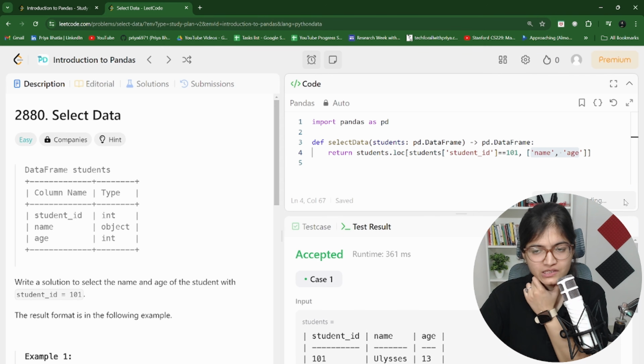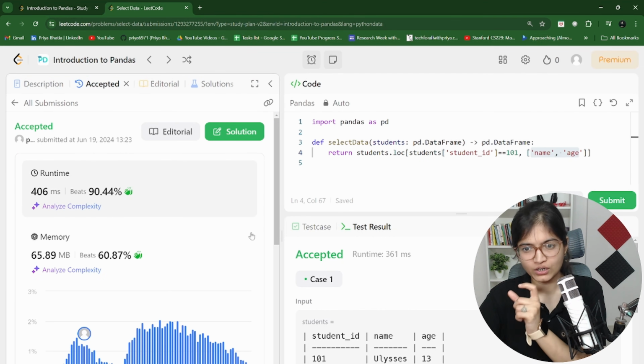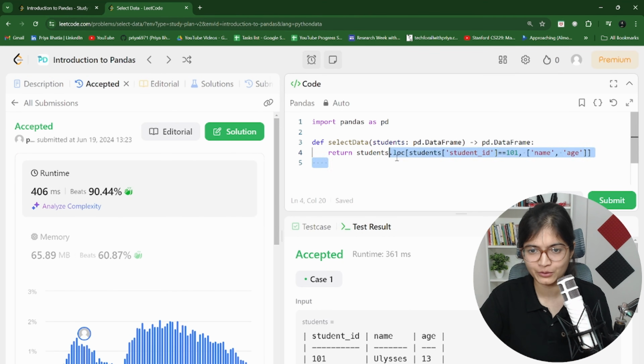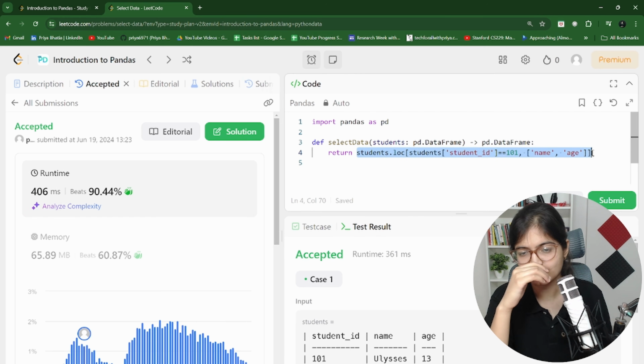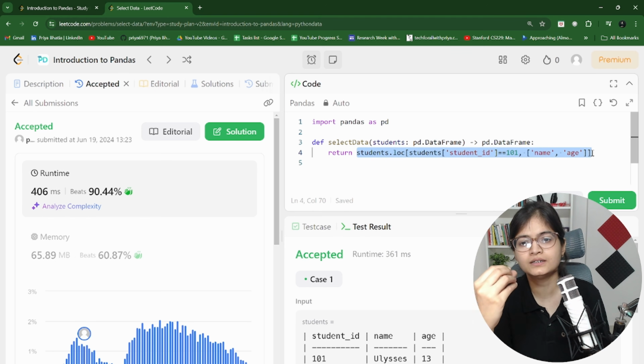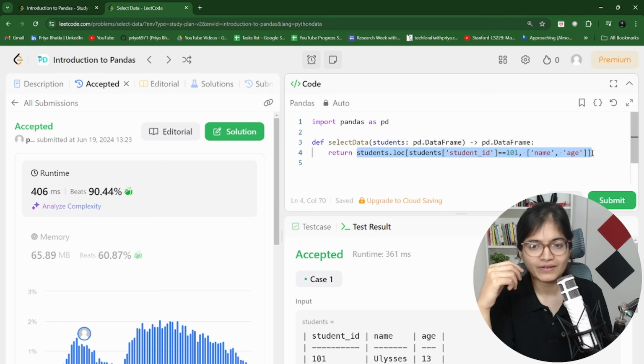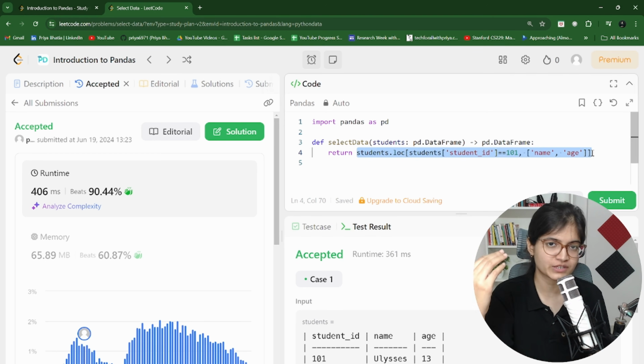Yes, let's try to submit this code. And yes, it is working perfectly fine. So somewhat trouble, but I think now we will be able to get an idea. So always remember there are two things in the Pandas framework that we have, loc and iloc. Loc basically focuses on the labeled indexes that you have. When you're saying iloc, it specifically focuses on the default indexes, which start from 0 and go until the value of n minus 1.